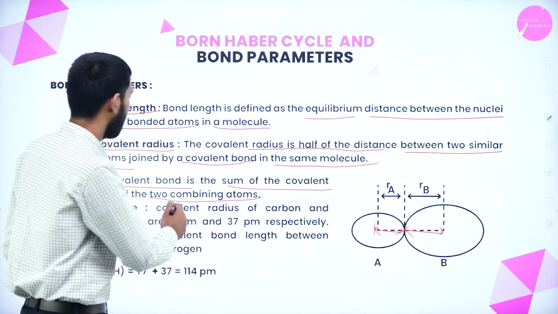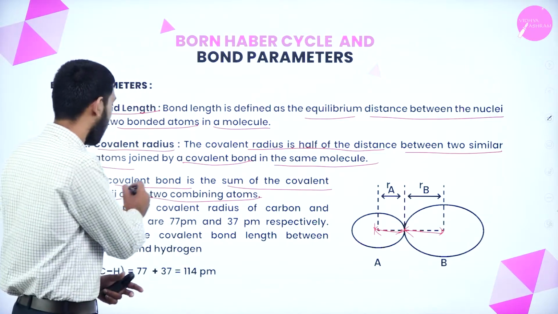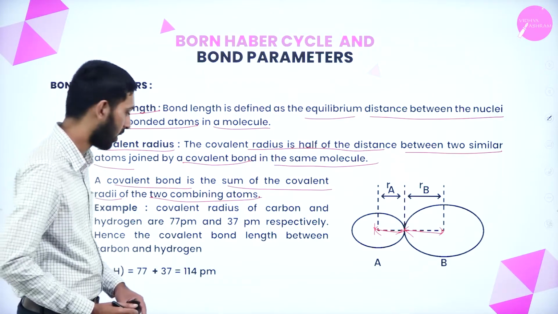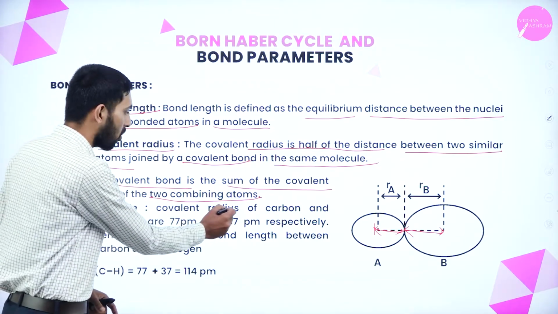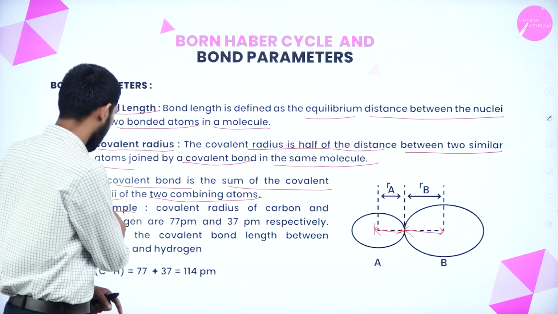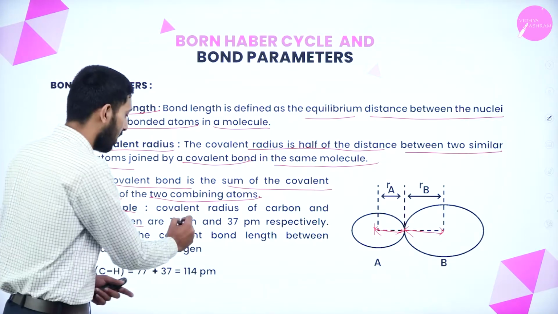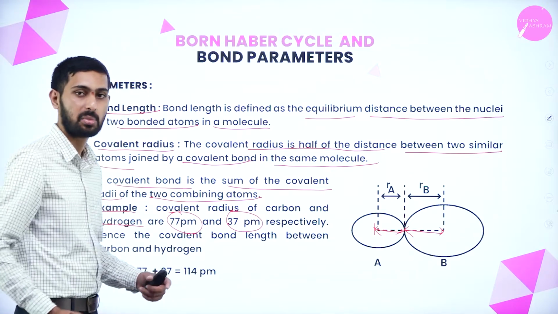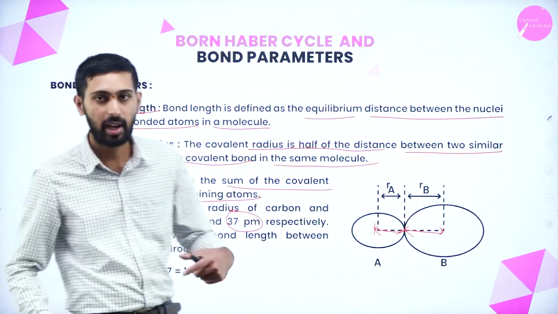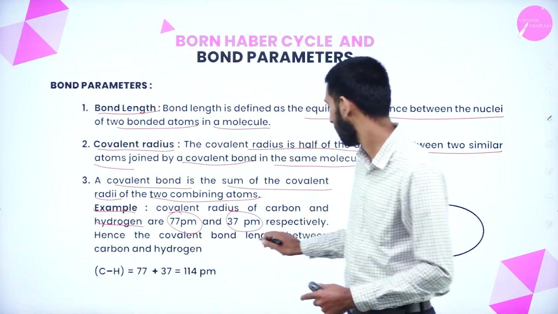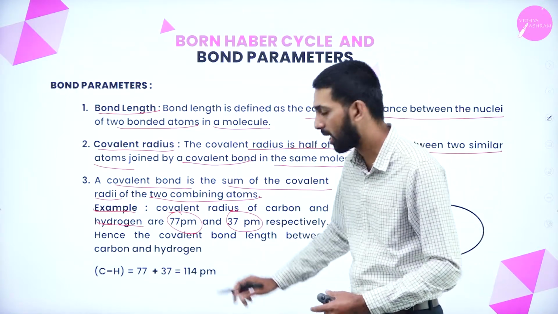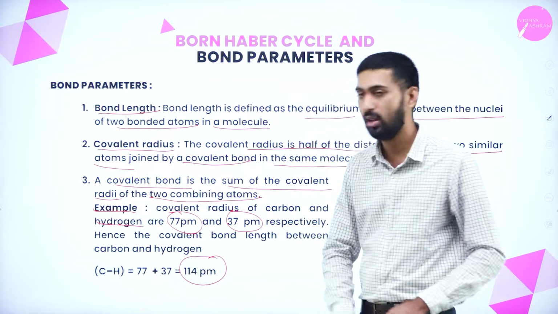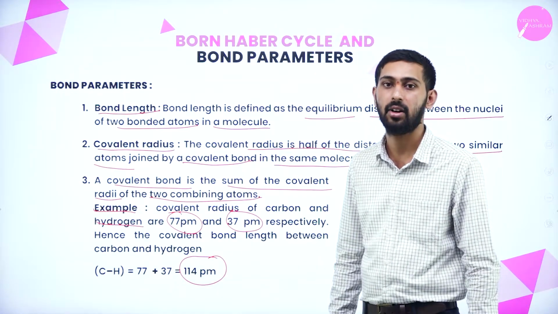Okay. So covalent bond length is the sum of the covalent radii of the two combining atoms. Let us take one example. The covalent radii of carbon and hydrogen are 77 picometer and 37 picometer respectively. Hence, the covalent bond length can be calculated. How do we calculate it? We have to add both the radii. So it is 114 picometer for the carbon-hydrogen bond.